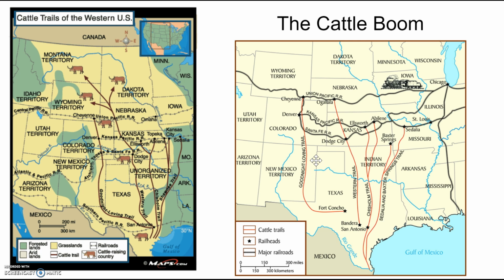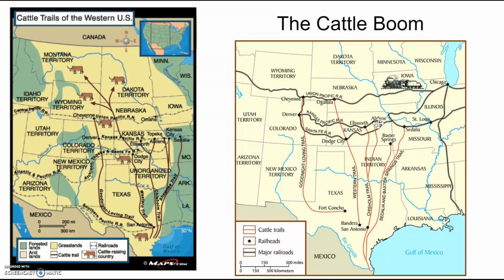With the completion of the Transcontinental Railroad and the addition of numerous other railroads, cattle could now be shipped anywhere in the U.S. Cowboys were hired to herd cattle north along northern trails. These red trails here, they were done by foot by cowboys. They took the cows or the cattle to cow towns like Dodge City and Abilene, Kansas. They also became symbols of the Wild West, where rugged cowboys were free to roam the land and engage in gunslinging battles with Indians.